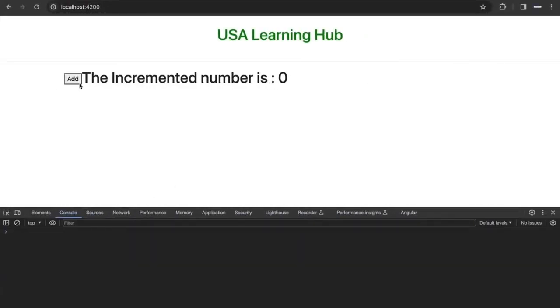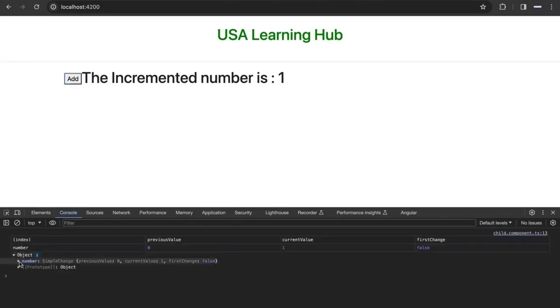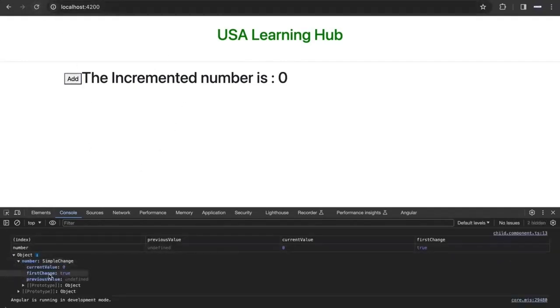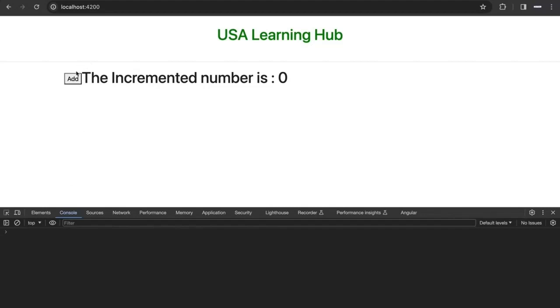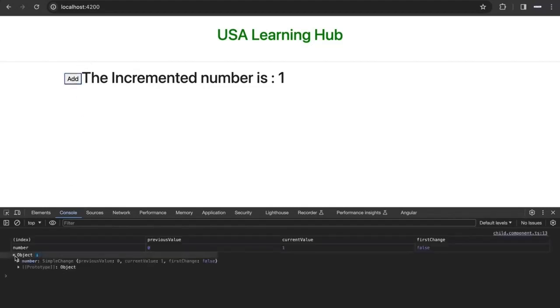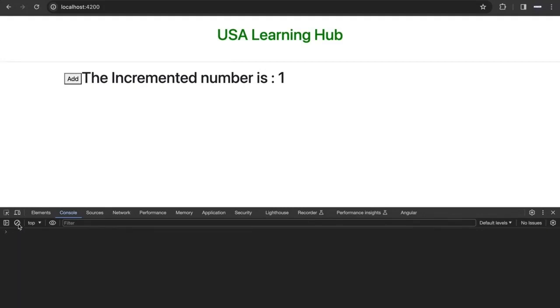Okay, let's see. Now it is 0. When I click it, if you see, this is the change: current value, previous value, first change. This is not the first change, because the first time when we loaded the page, that was the first change. So if it is the first change, there will be no previous value, and if it is the second change, there will be a previous value. So the previous value, current value, and first change is false. So this is how ngOnChanges works.